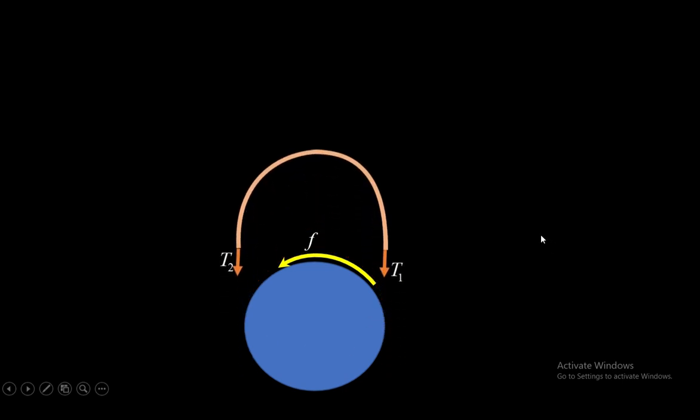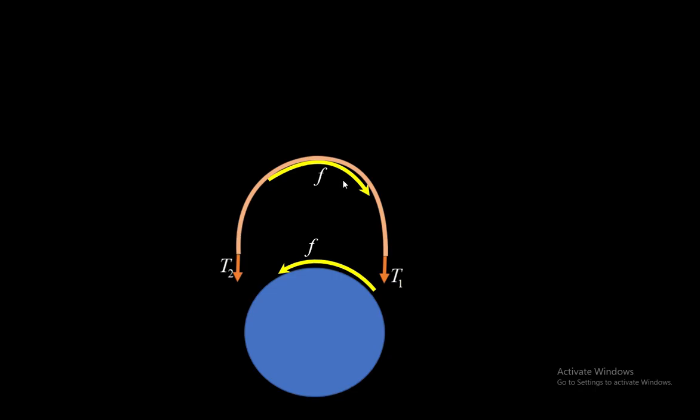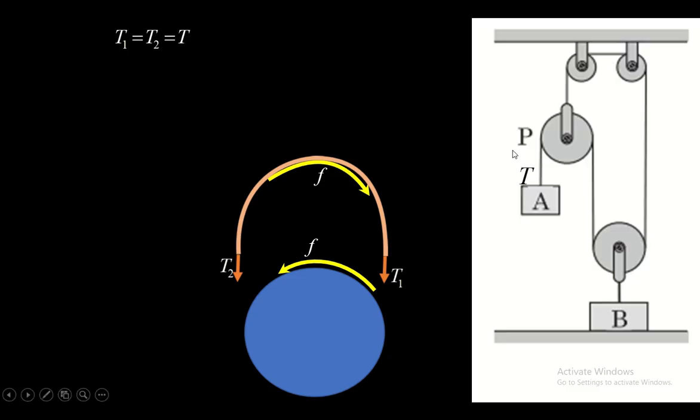Consider the rope. Friction has an action-reaction pair, and since friction is 0, we have the relation T1 equal to T2. If there was friction, then these tensions would be different, and since friction is not present in this case, the tensions will be equal.